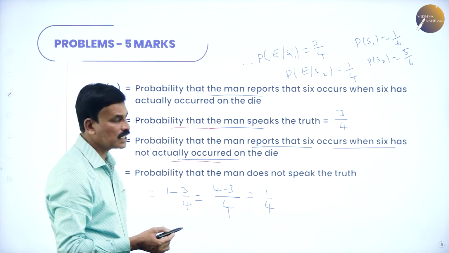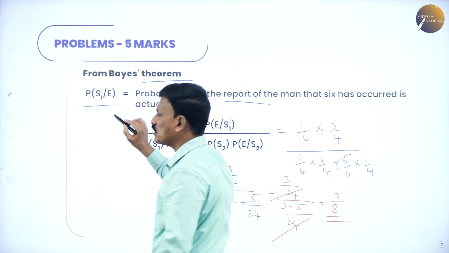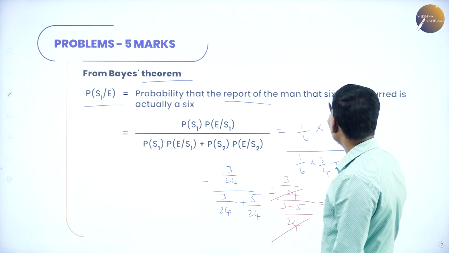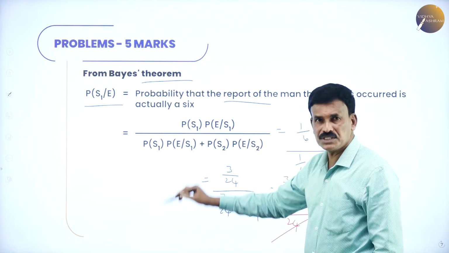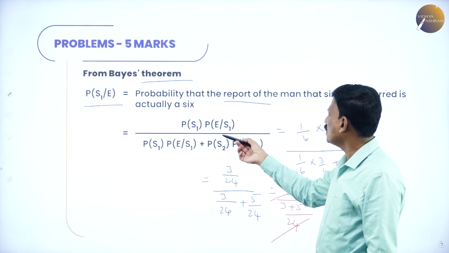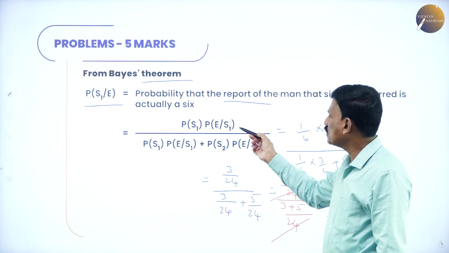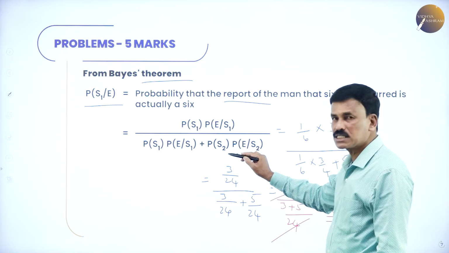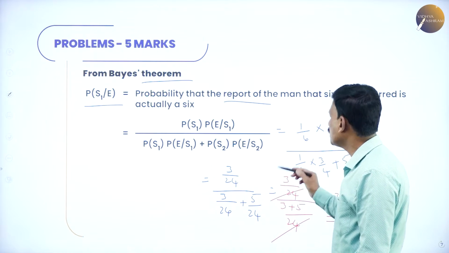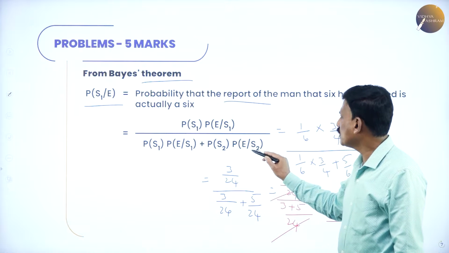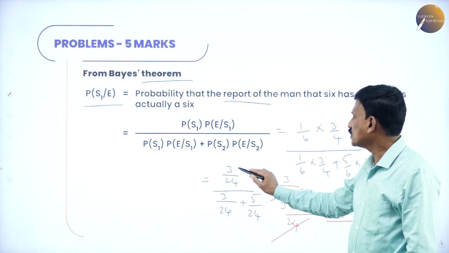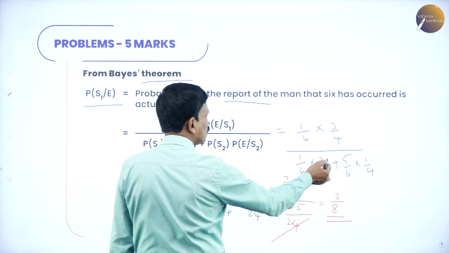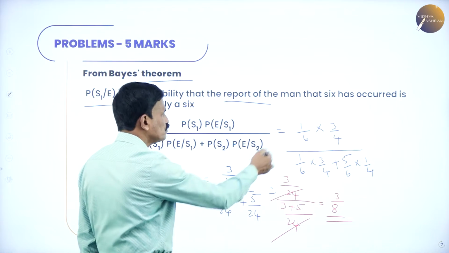Now using Bayes' theorem, substitute here. The probability of S1 by E is nothing but the probability that the report of the man that 6 has occurred is actually true. It is probability of S1 into probability of E by S1, divided by probability of S1 into probability of E by S1 plus probability of S2 into probability of E by S2. That is nothing but 1 by 6 into 3 by 4, divided by 1 by 6 into 3 by 4 plus 5 by 6 into 1 by 4.